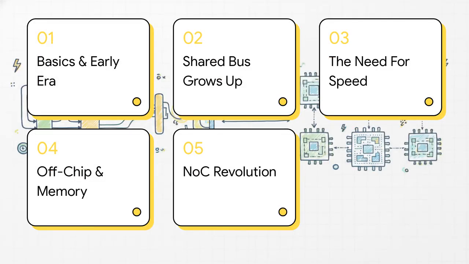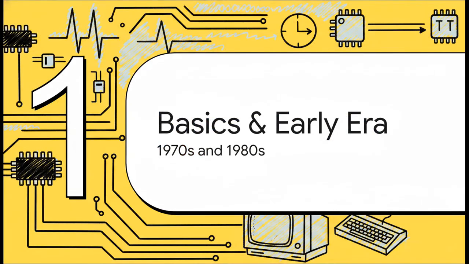Here is our roadmap for the explainer today. We'll cover 1. The basics of VLSI protocols, 2. The shared bus era, 3. The need for speed, 4. Off-chip and memory evolution, and 5. The network-on-chip revolution. Let's kick things off with Section 1, Basics of VLSI Protocols and the Early Era.